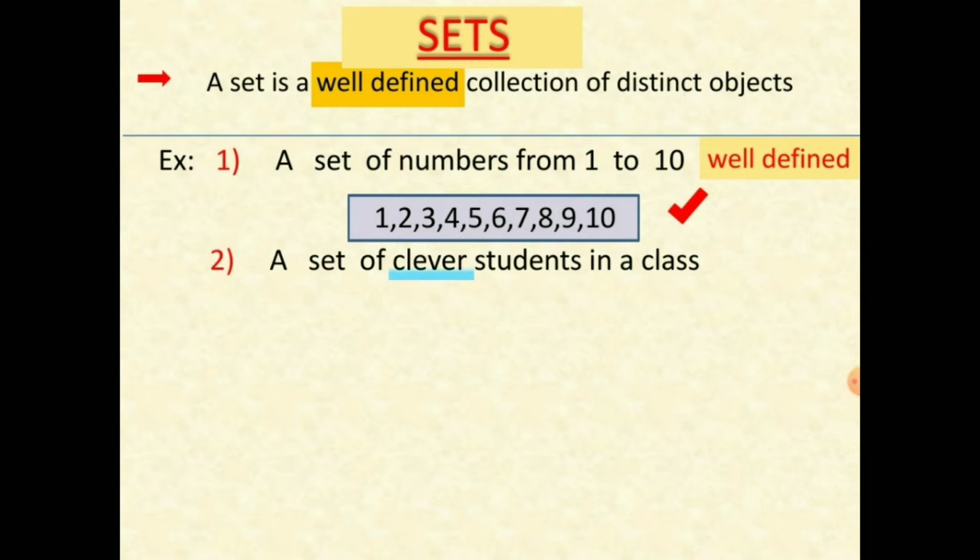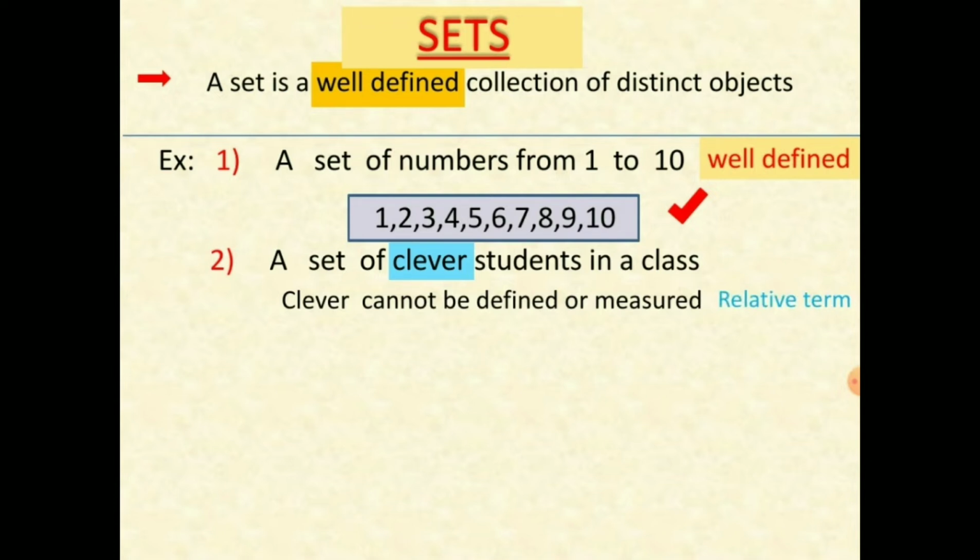Here, observe the term clever. We cannot list out the clever students in a class because the term clever cannot be defined or measured. It is a relative term. The meaning of this word will change from individual to individual. Hence, in this situation, it is not a set.